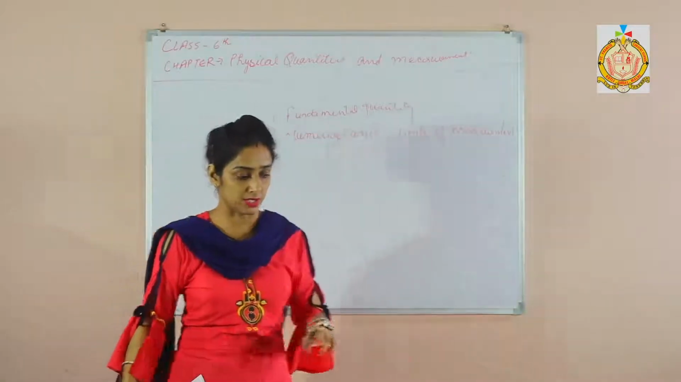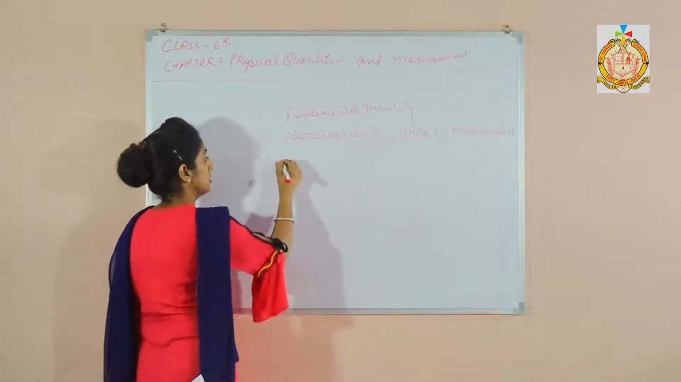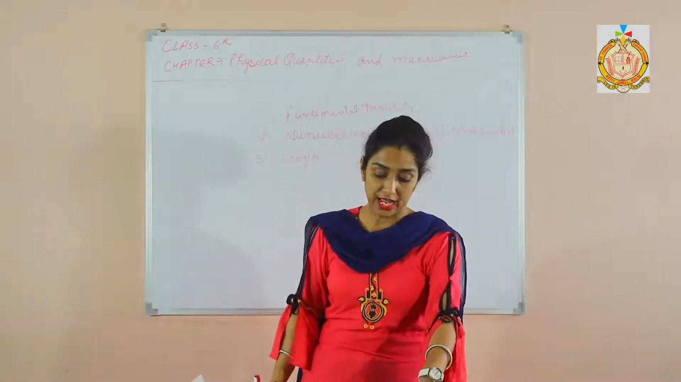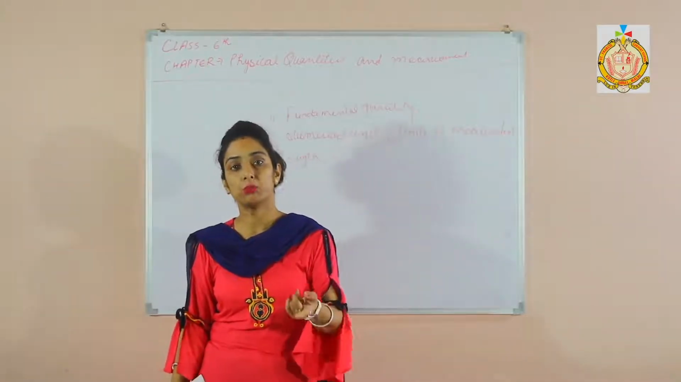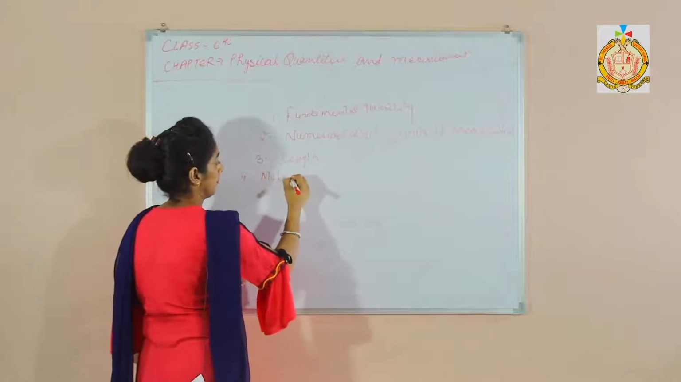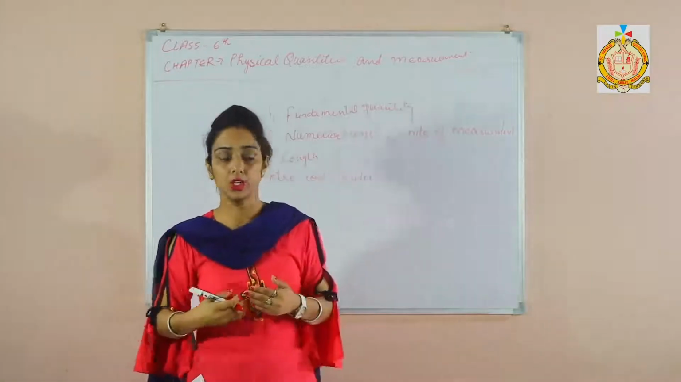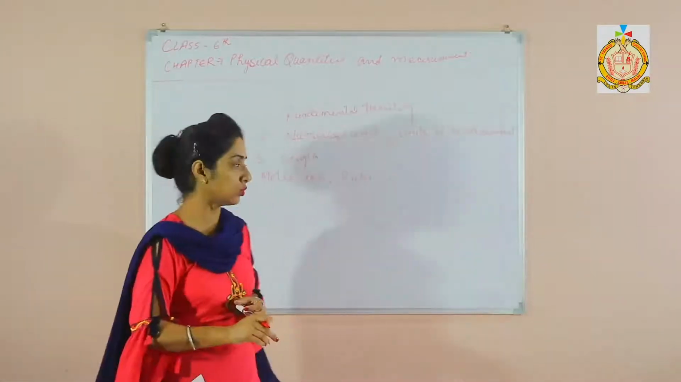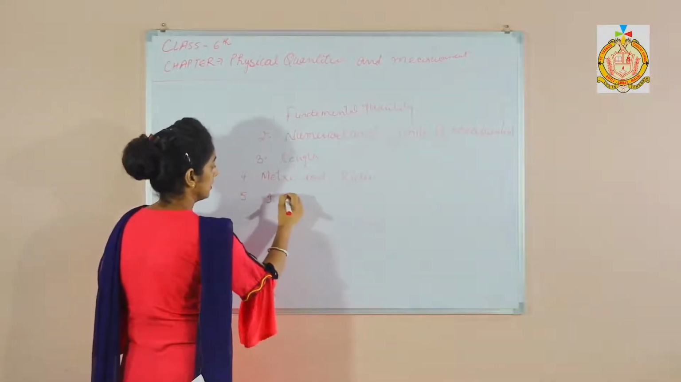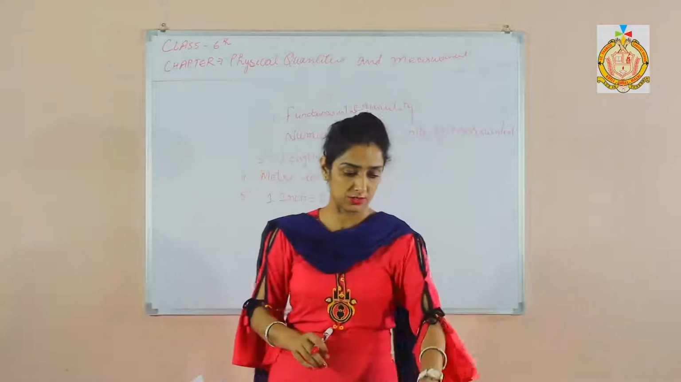Of measurement. The distance between two points is called length. Dash and dash can be used to measure the length. So meter rod and ruler are used to measure objects. 1 inch is equal to what? 1 inch is equal to 2.5 centimeter.